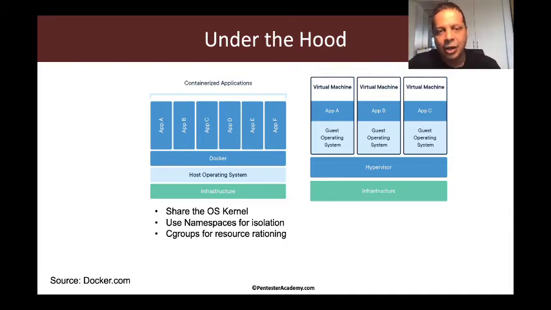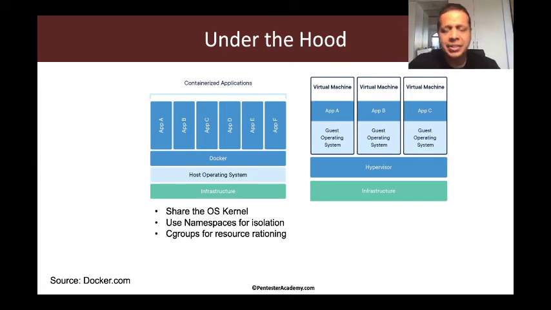So under the hood, how do Docker containers actually manage isolation? On the right hand side, we are all used to the virtual machine based model. In a virtual machine, you have the same hardware on top of which you have a hypervisor, which then allows you to create isolated virtual machines. These virtual machines, right from the kernel all the way to the system libraries and the apps, are completely isolated from each other. From an isolation model, this is definitely a great way to segregate. However, as you can see, a lot of stuff is getting replicated, such as the kernel, which for the most part you might have kept the same.